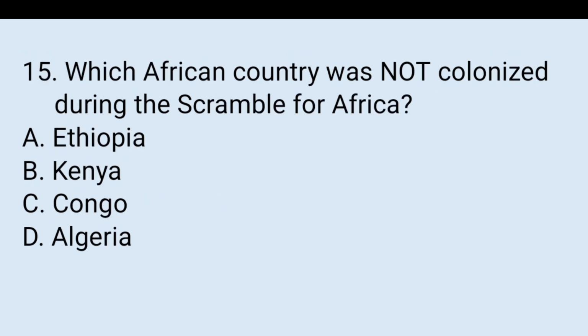15. Which African country was not colonized during the Scramble for Africa? A. Ethiopia, B. Kenya, C. Congo, D. Algeria. The right answer is A. Ethiopia is the only unique state in Africa that was able to defend against Italian colonial expansion.